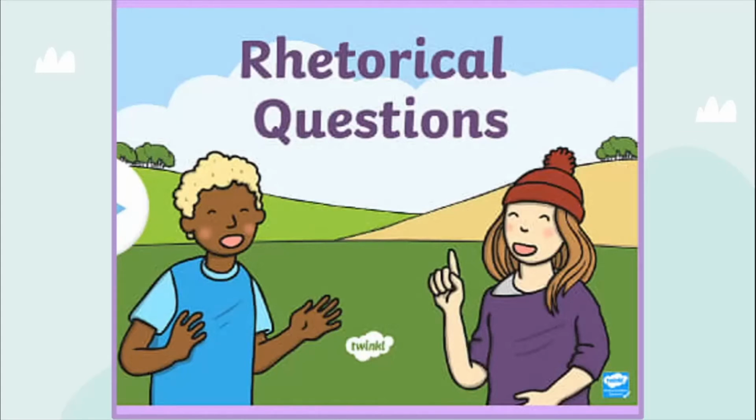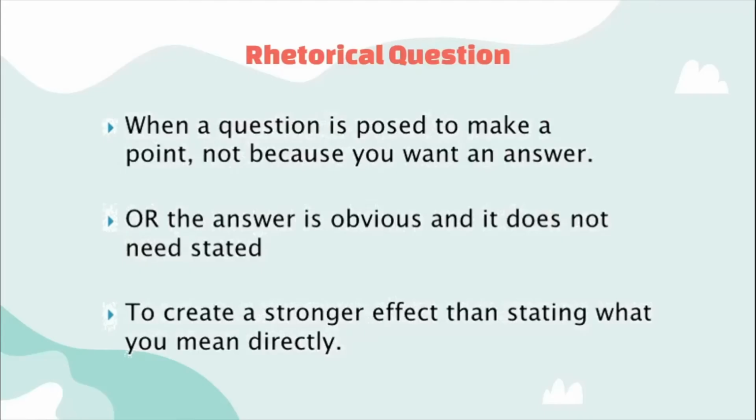Now rhetorical questions are a little different from our ordinary interrogative sentences. There is just one similarity, that in a rhetorical question also we make use of question marks. So let us see how a rhetorical question is similar to our question, how it is different, and what the meaning of a rhetorical question is.